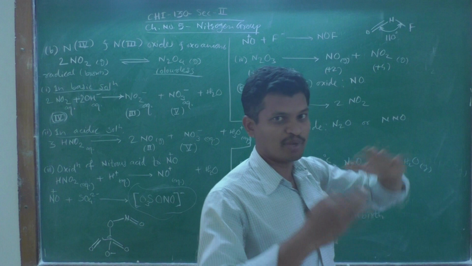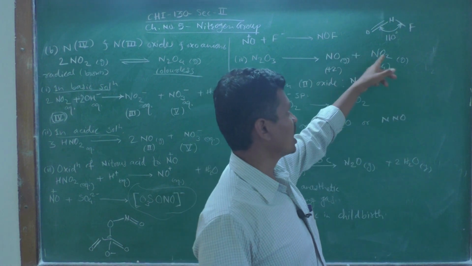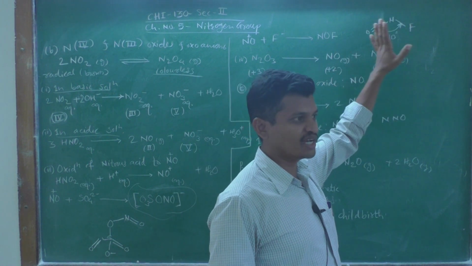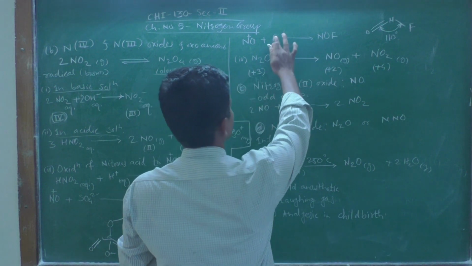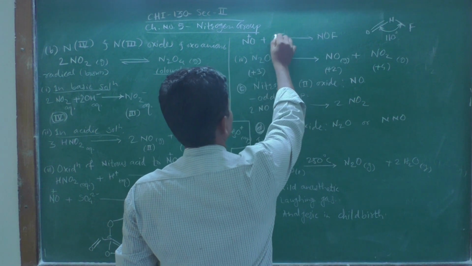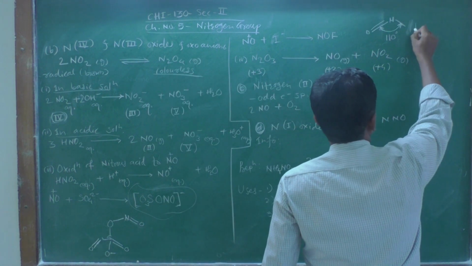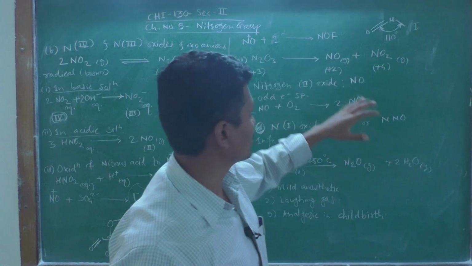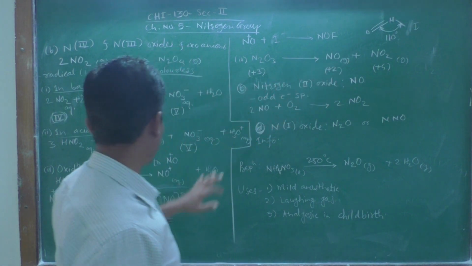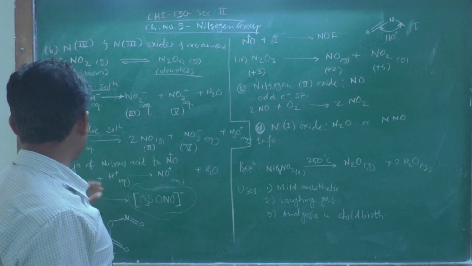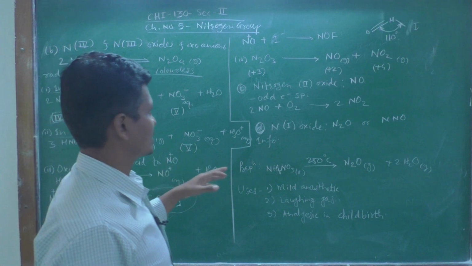It has a bent structure just like your water molecule, having a bond angle of 110 degrees. Similarly, you can write NO plus with iodide ion, and there is a formation of NOI. The bond angle may be changed by some degree, but the structure will be the same. So, this is the reaction of NO plus ions.